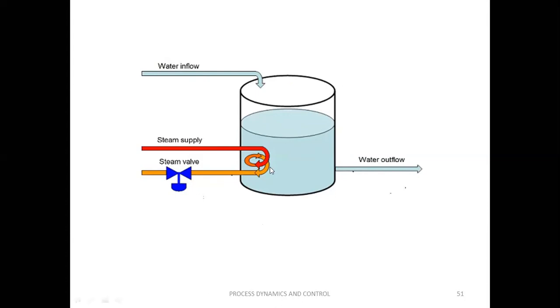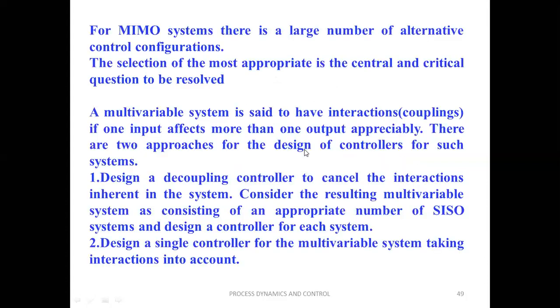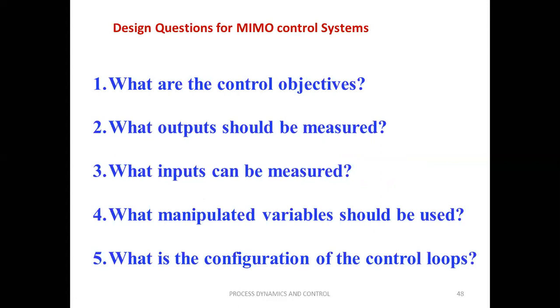Whereas for temperature, the temperature of the liquid can also be varied by changing the inflow rate or outflow rate or steam flow rate. But by changing the steam flow rate, we can get the direct, fast effect on the temperature. That's why we have to decide what manipulated variable should be used and what is the configuration of the control loops.